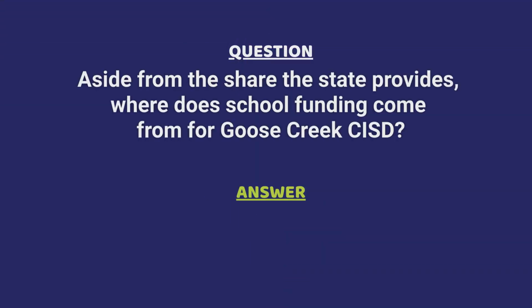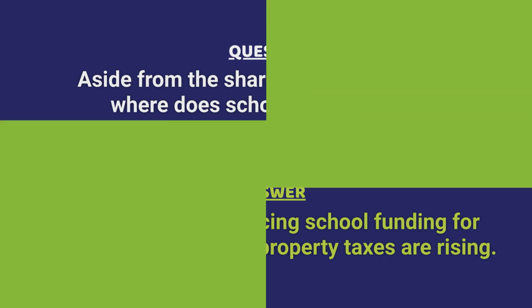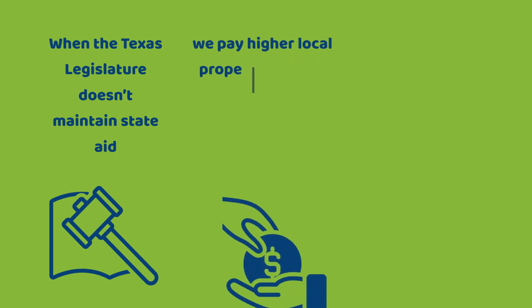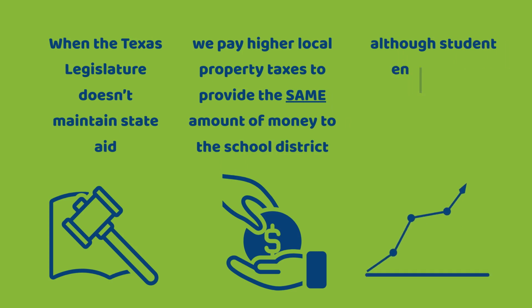Aside from the share the state provides, where does school funding come from for Goose Creek CISD? Texas has been reducing school funding for years, and as a result, property taxes are rising. When the Texas legislature doesn't maintain state aid, we pay higher local property taxes to provide the same amount of money to the school district, although student enrollment, needs and expectations have risen.